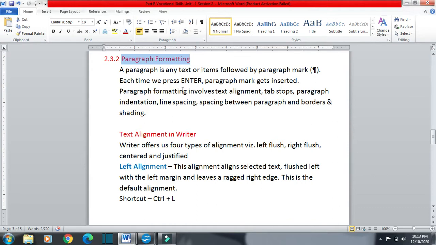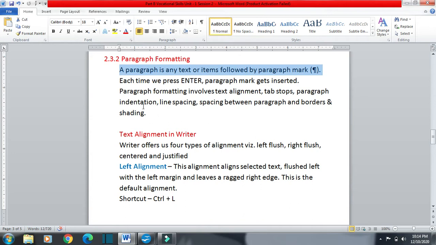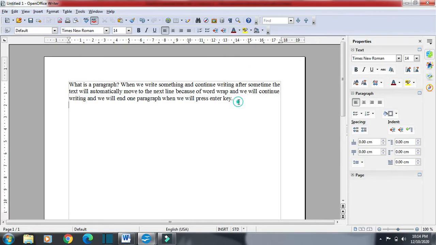A paragraph is any text or any item followed by the paragraph mark. And when do we get a paragraph mark? When we press enter. Suppose I am here, and when I press the enter key, it will put a paragraph mark here. See, this is the paragraph mark. I have put enter here also.